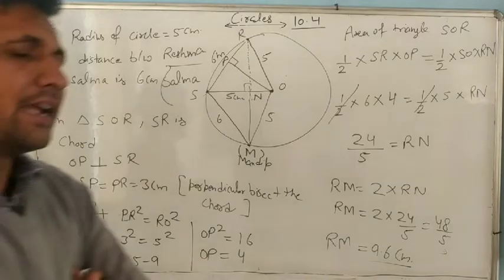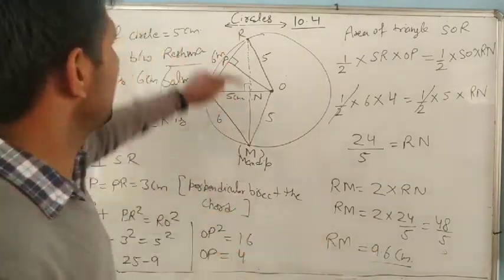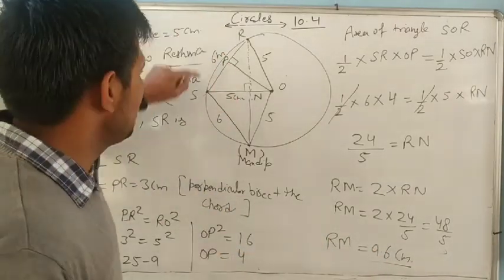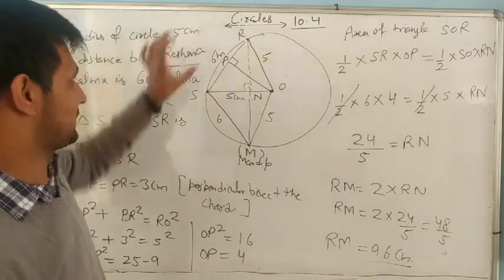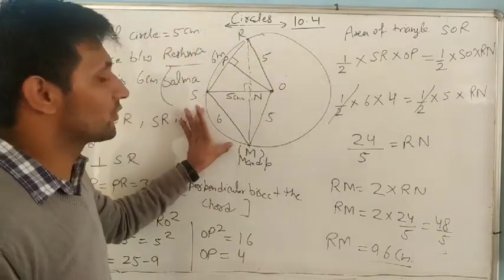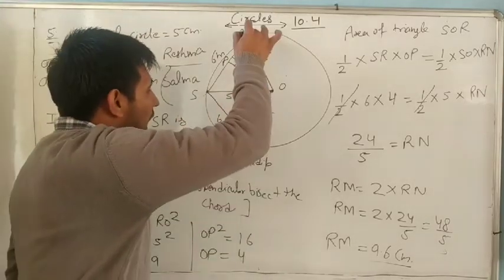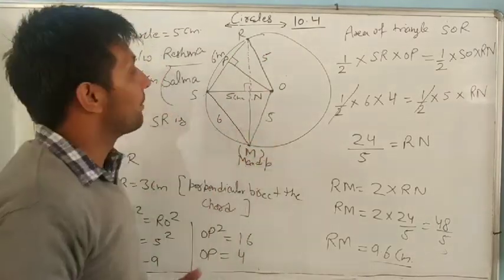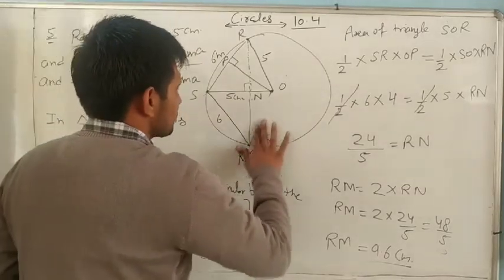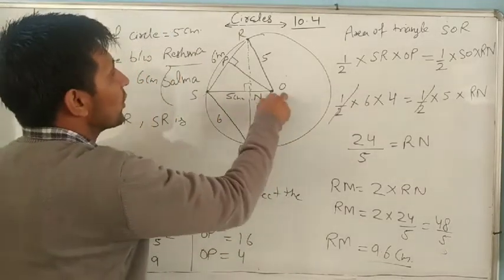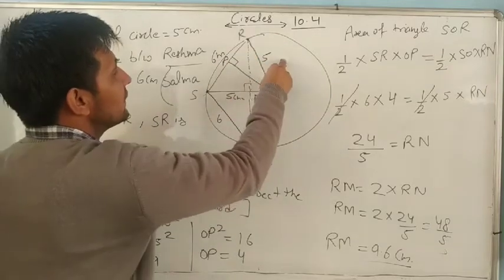In the question, only one thing is given. Suppose here is Reshma standing, here is Salma, here is Mandir. Distance from Salma to Reshma is 6, and Salma to Mandir is 6. We have to find the distance between R and M. But we observe the radius is also given, 5. So we join O to S and O to R. It is 5, it is 5.